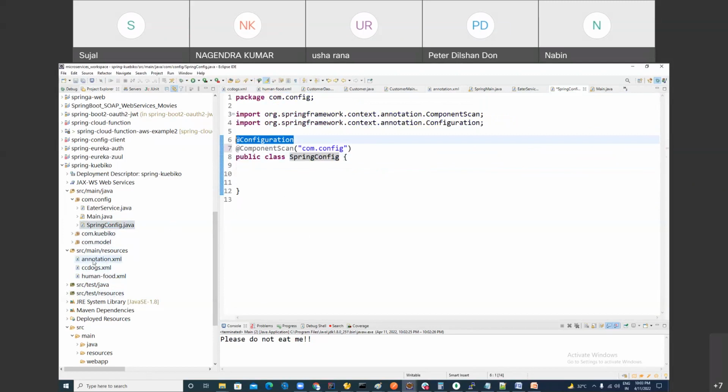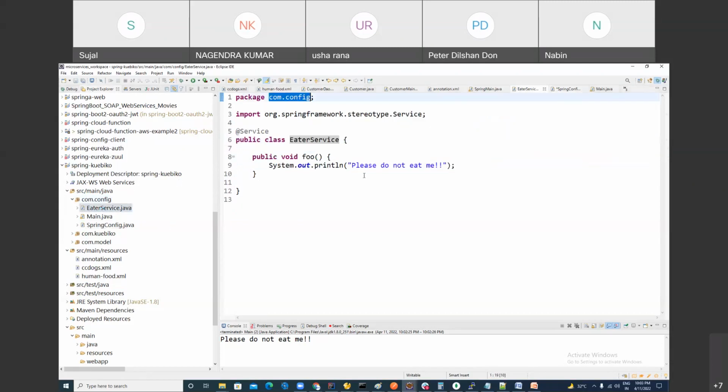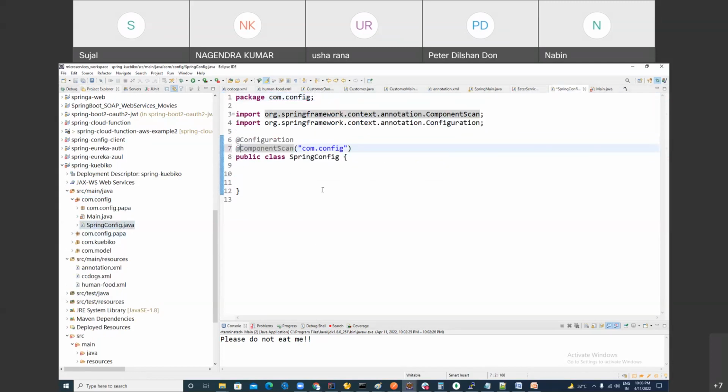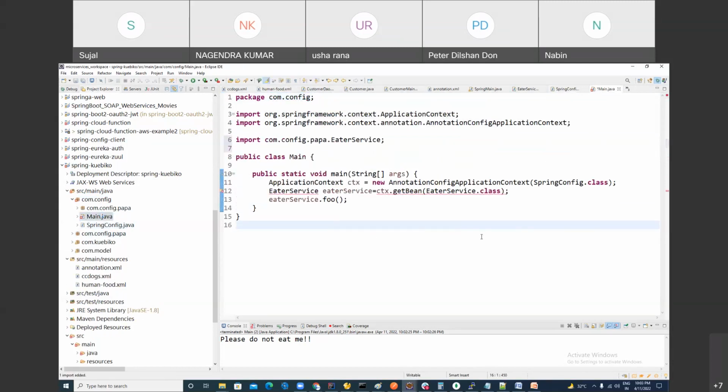This XML was the configuration earlier, but now this Java file is the configuration. That's why it's called Java-based configuration. What is the use of this package annotation? This annotation is saying that for this configuration, all the beans are present in this package. If you want, you can give a different name to this package, like pop. Pop is another sub package of it. So what do you need to write here? Dot pop. Got it? It's clear.